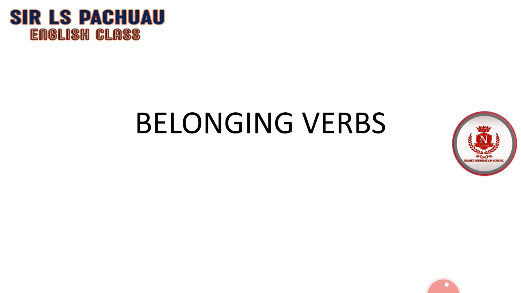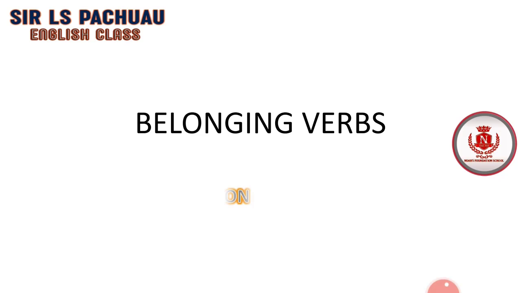And today we will be learning belonging verbs. As I've mentioned before, we have three basics of verbs, that is the main verb or the action verb, which is called dynamic verb, and state verb or state of being, which is called stative verb, and the next is belonging verbs. These are the three main basics of verbs, right?